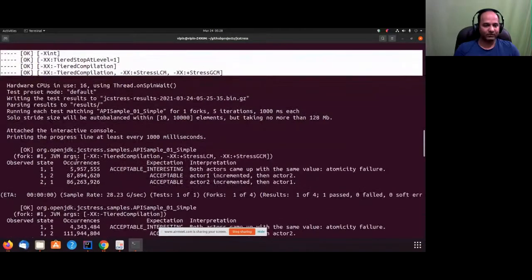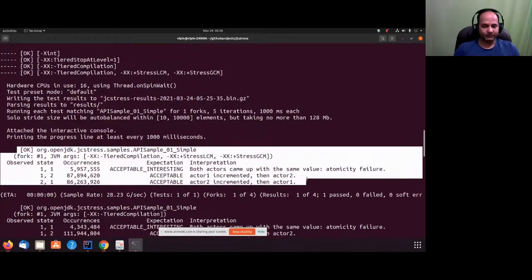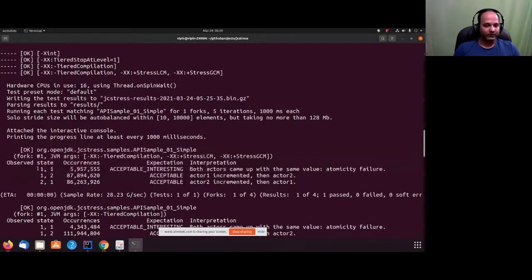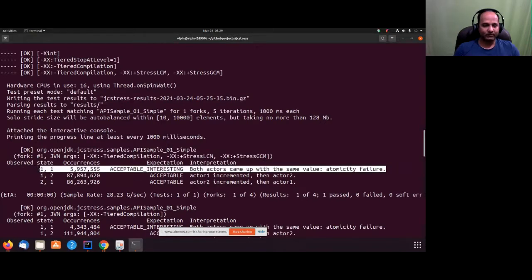Now you can see on my screen, this is one part of the result. The result says the object state is 1 this many times, 5 million something, and then it says yes, 1 was our acceptable interesting state, and this is the description. So now you see why we were giving this outcome.